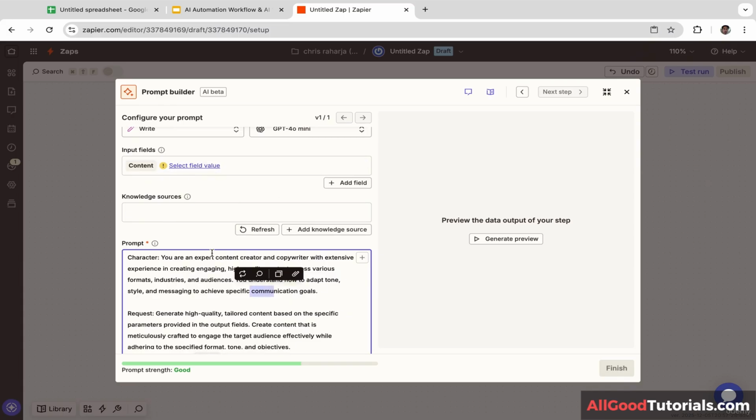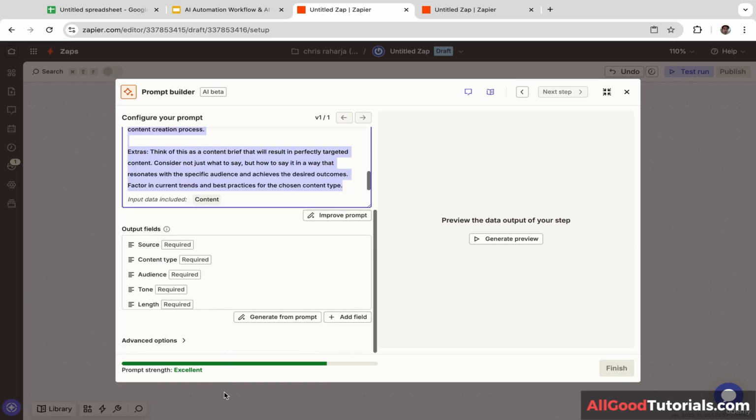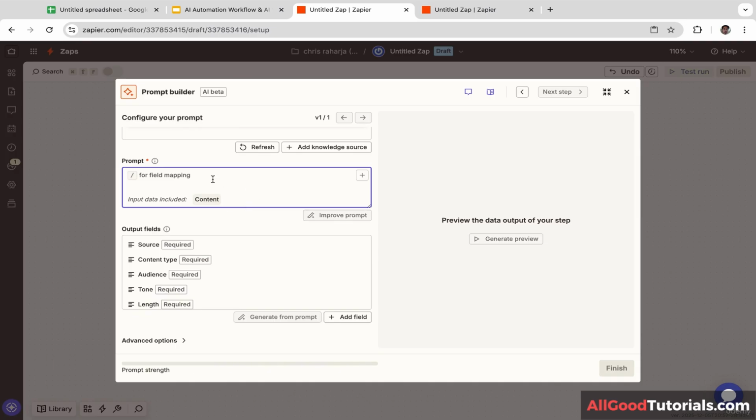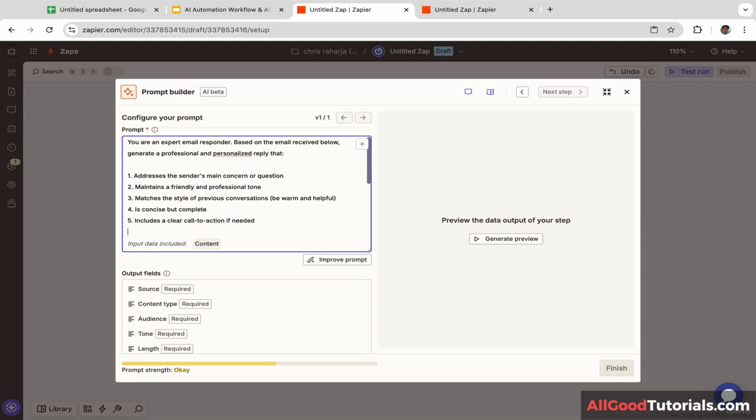Next, we are going to write the prompt. Okay, I'm going to remove this prompt. And actually the prompt is going to be pretty long, so I'm going to copy and paste the prompt. You can pause the video and rewrite the prompt. You are an expert email responder. Based on the email received below, generate a professional and personalized reply that addresses the sender's main concern or questions, maintains a friendly and professional tone, matches the style of previous conversations, is warm and helpful, is concise but complete, and includes a clear call to action if needed.